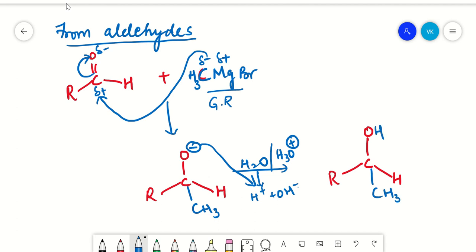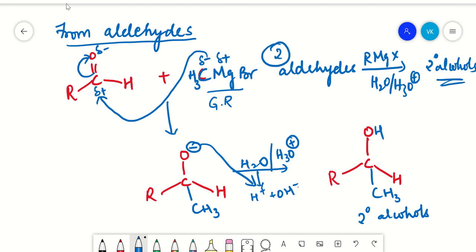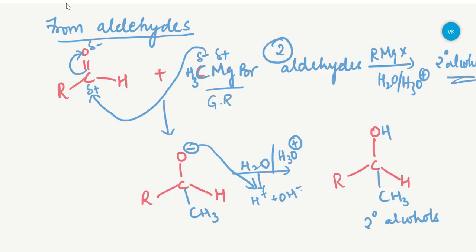You'll get your secondary alcohol from your aldehydes. So aldehydes, on action of your RMgX in the presence of water or hydronium ion, will give you secondary alcohols. So this is your second one. Aldehydes will give you secondary alcohols. So what is next?